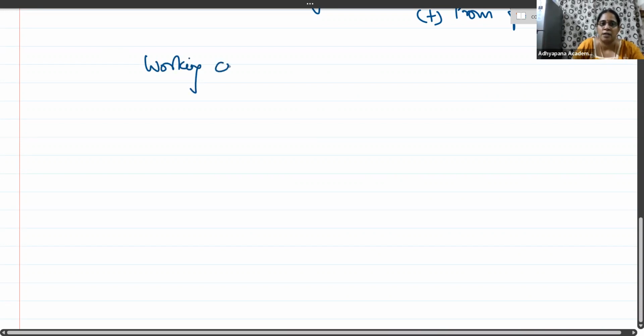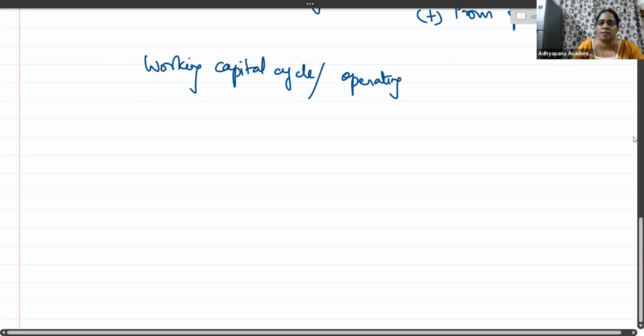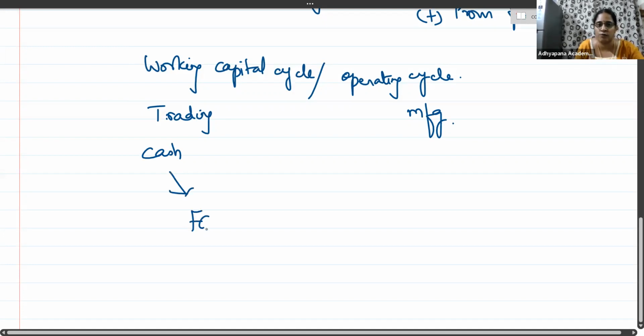So what is this working capital cycle? Working capital cycle is the operating cycle, which is nothing but the cash to cash cycle. Let me classify the companies into two now. One is a trading concern and the other is a manufacturing concern. For a trading concern, with cash, you invest the money directly into finished goods. These finished goods, when sold on credit, move to the hands of debtors. These debtors will realize into cash once again.